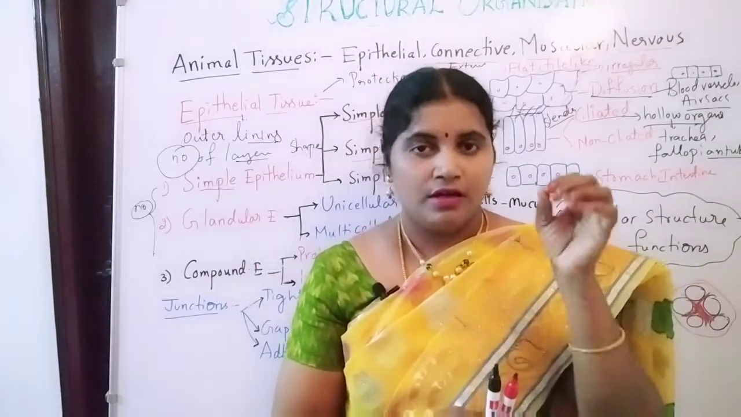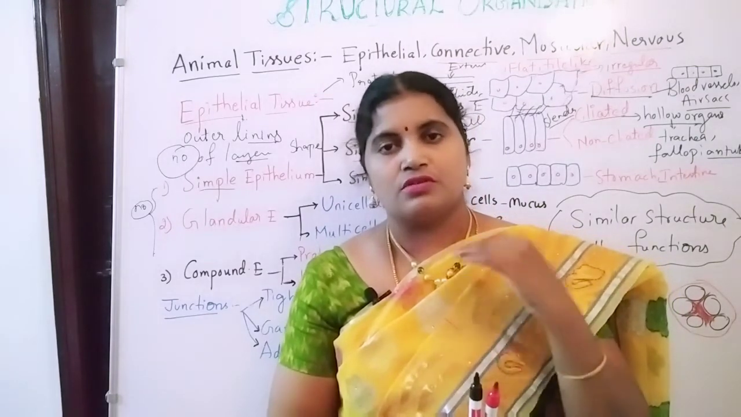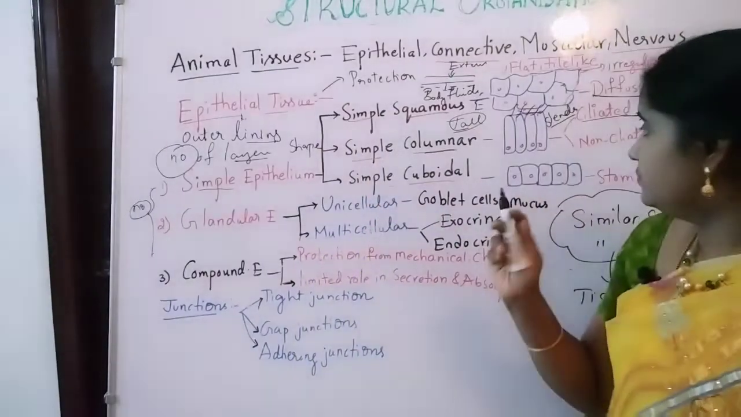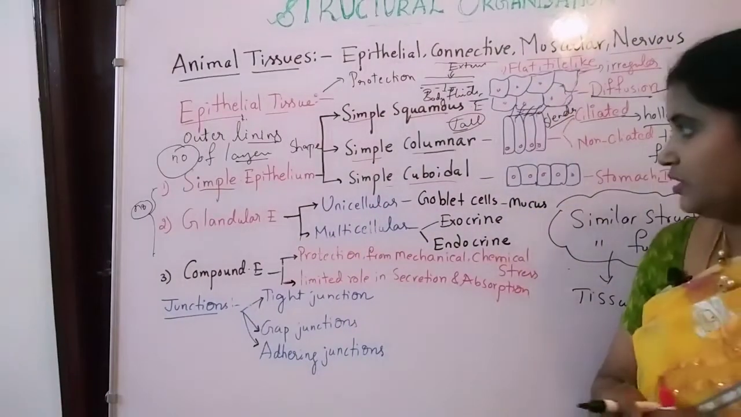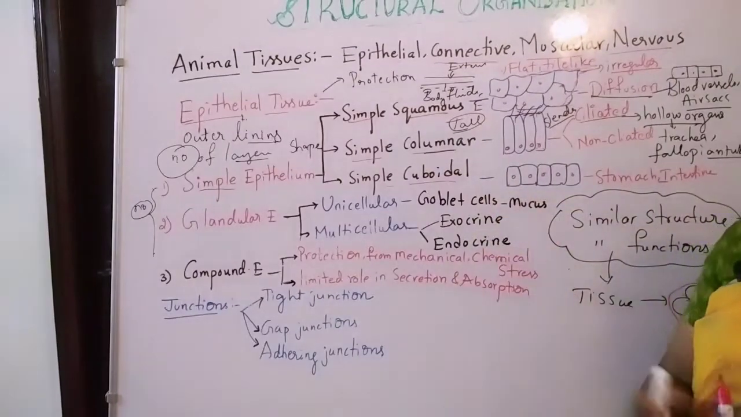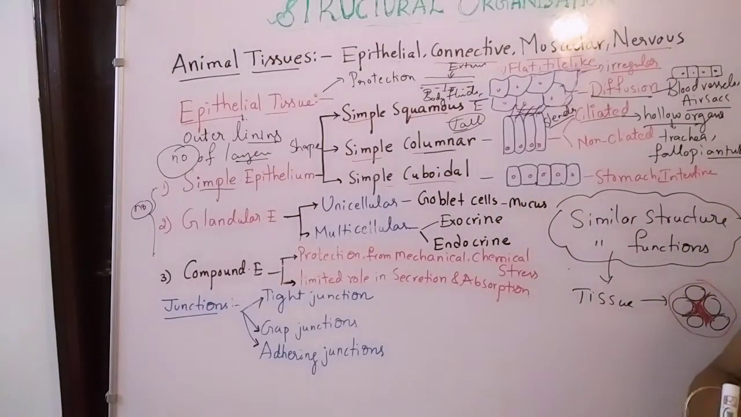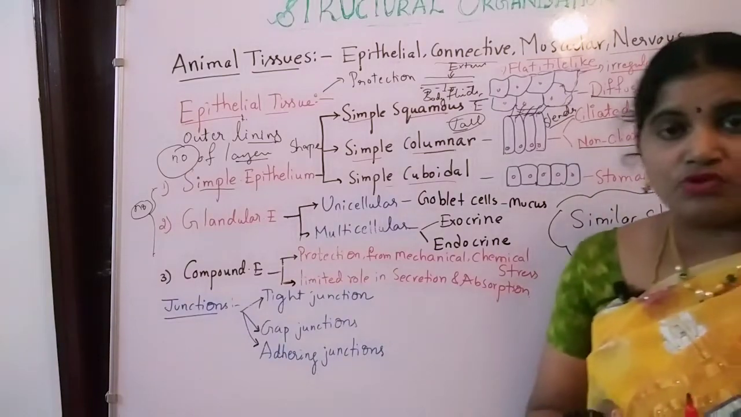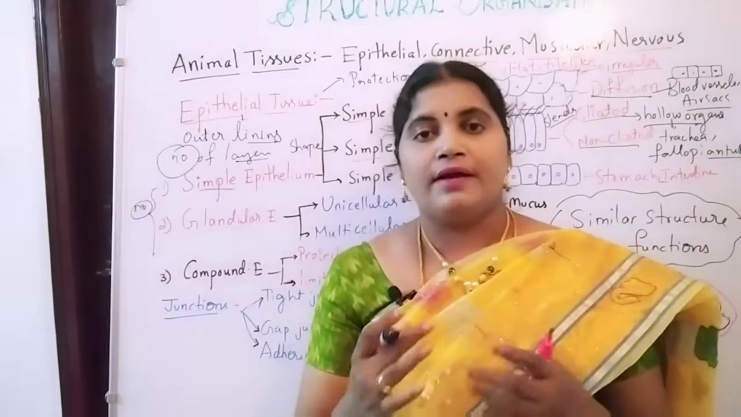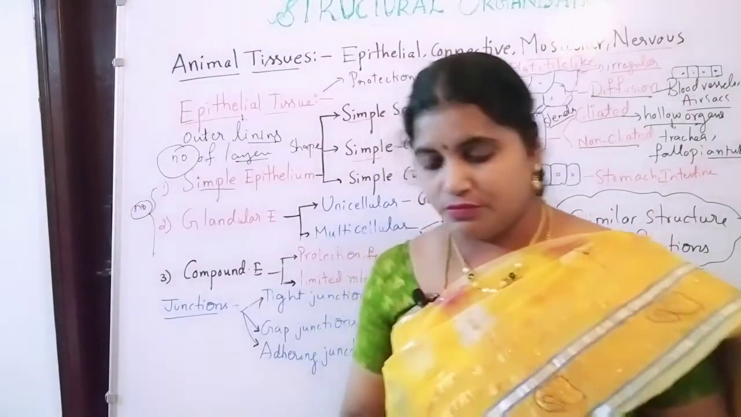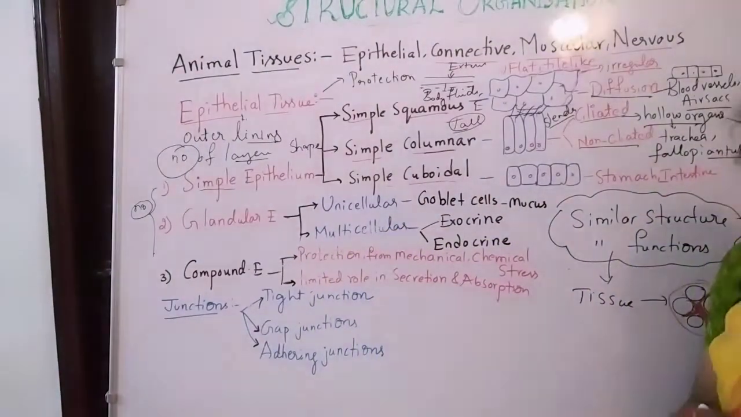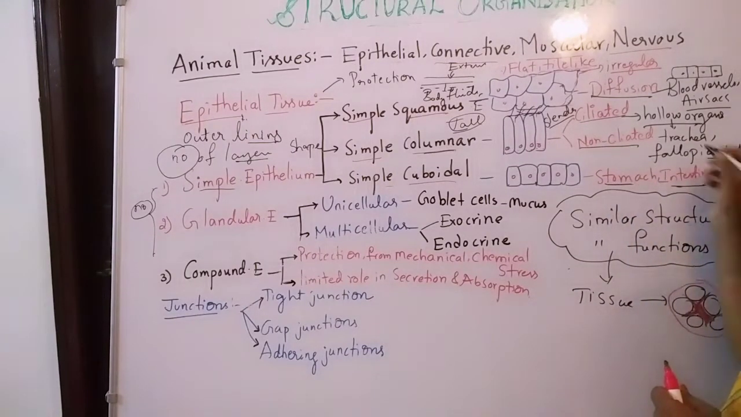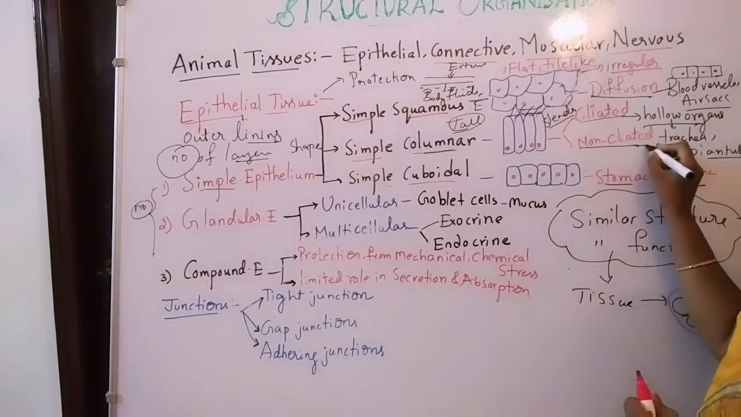Even the trachea contains ciliated structures to remove the dust particles present in the air. That is about the ciliated and non-ciliated epitheliums. Next one, simple cuboidal epithelium. One more important function here: non-ciliated epithelium is responsible for secretion and absorption. What structures are responsible for secretion and absorption? The stomach and intestine, and also the ducts.